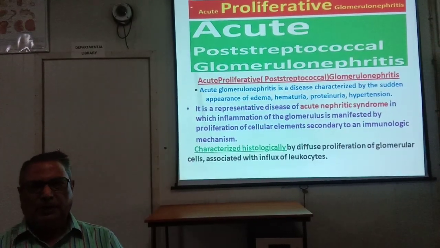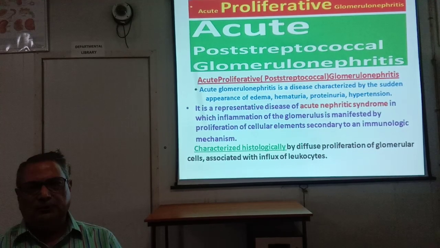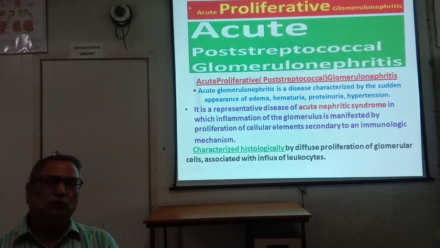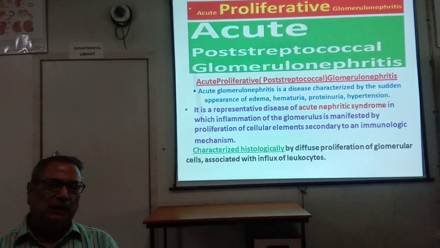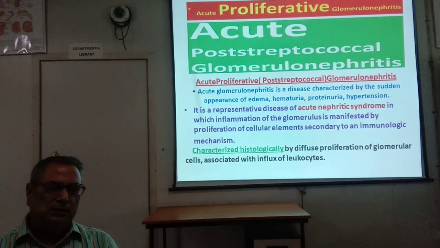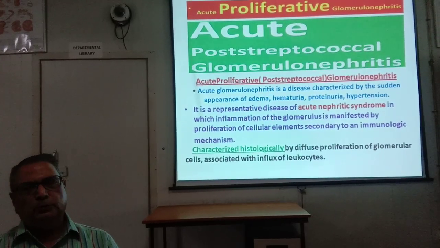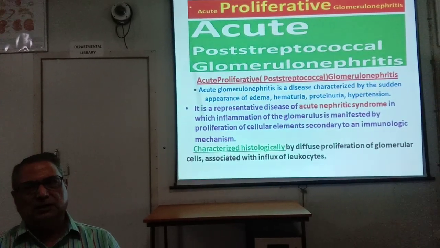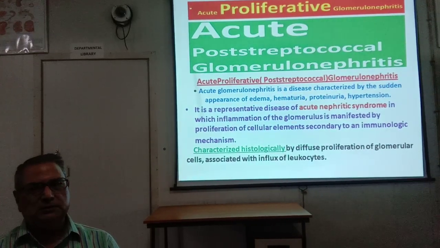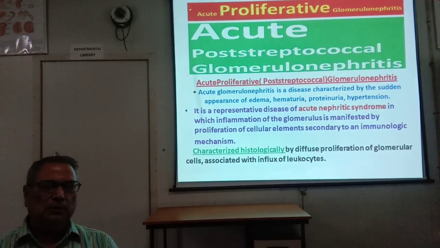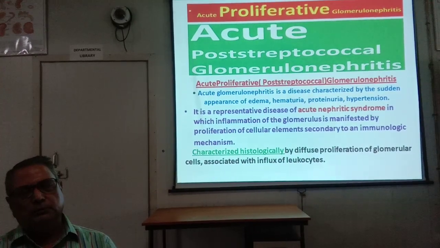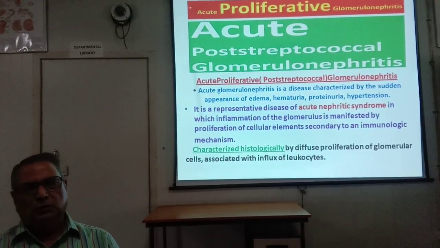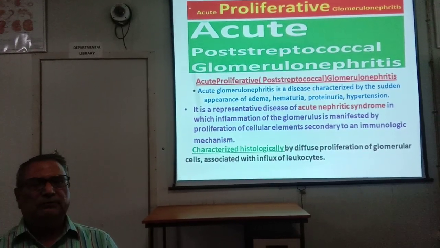This is important: acute proliferative glomerulonephritis. Primary glomerulonephritis, as I have told you, are of 6 types. Acute proliferative glomerulonephritis may be acute post-streptococcal or non-streptococcal.